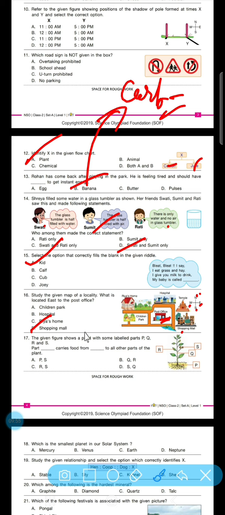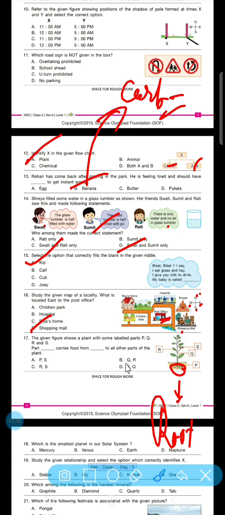The given figure shows a plant with some labeled parts P, Q, R, S. So what are these labeled parts? Part P carries food from the dash. So part P is root basically. So roots carry food from dash to all the parts of the plant.